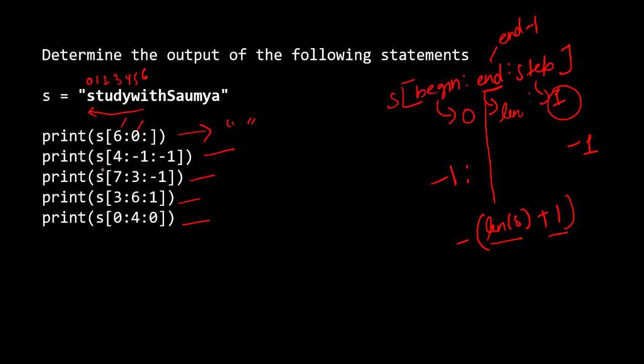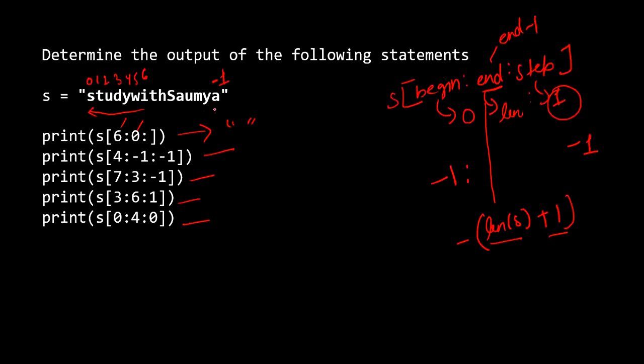Next question: begin index they have given 4, and end index they have given minus 1. And step also they have given minus 1. Can we go from 4 to minus 1?